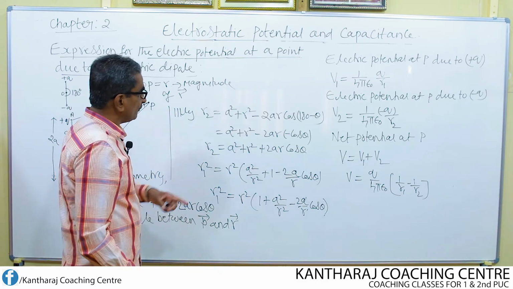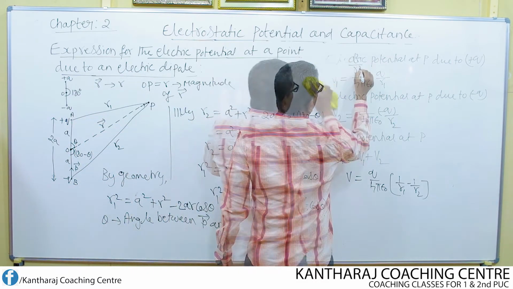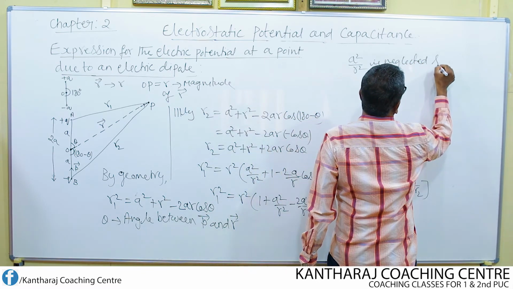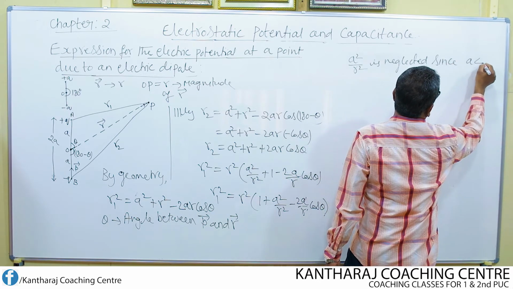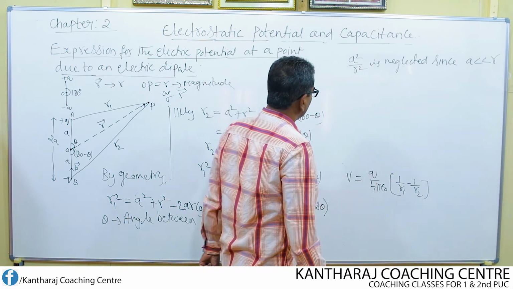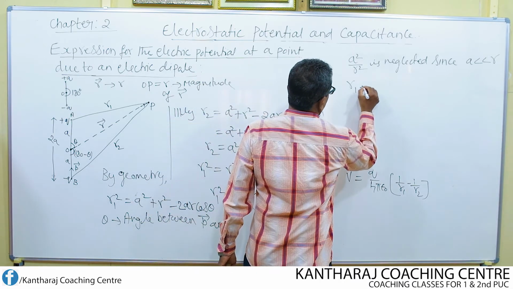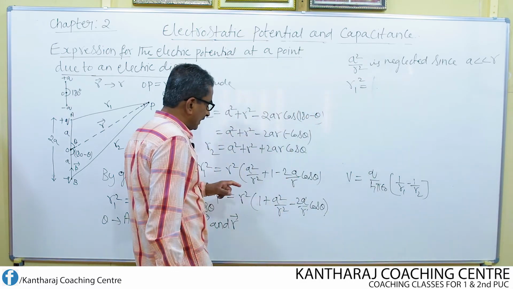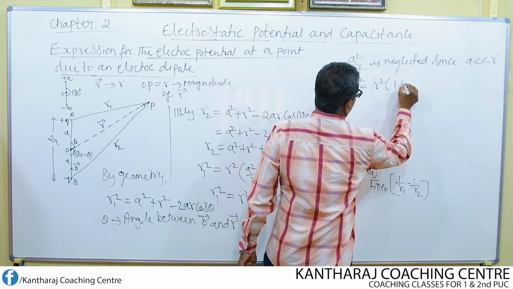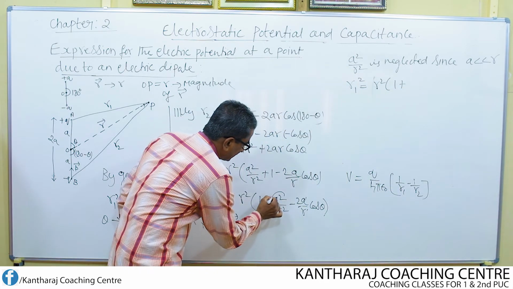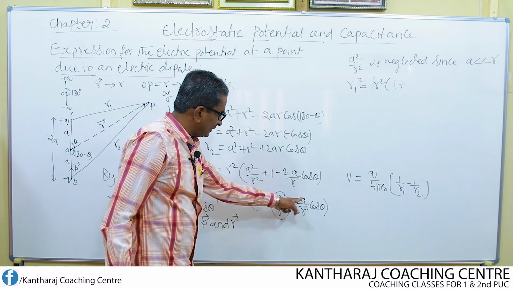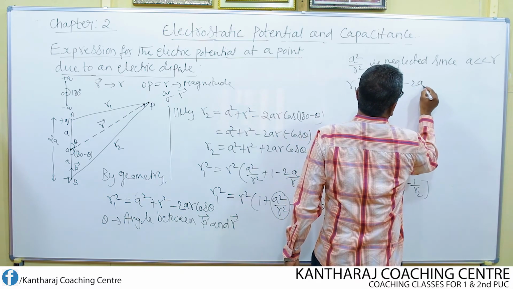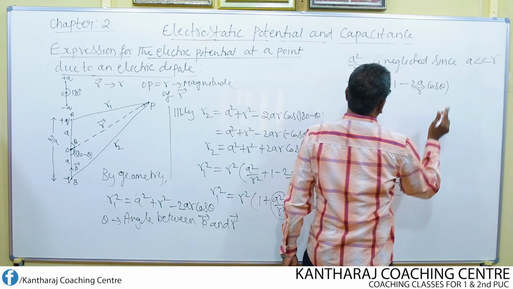So if we do so, what do we get now? We can write like this: a square by r square is neglected since a is very much less than r. So what happens to this equation now? It becomes r1 square equal to r square into 1 plus, I have neglected this term now, so what is left here? Minus 2a by r into cos theta.